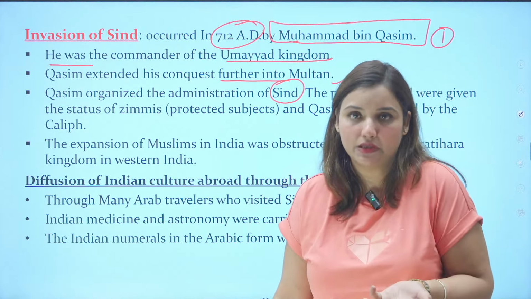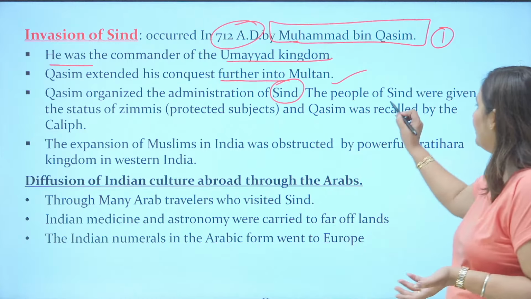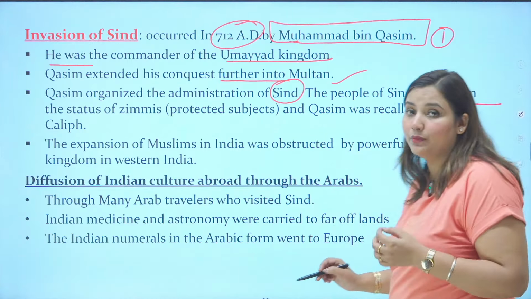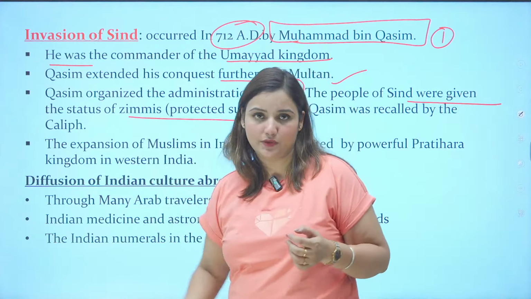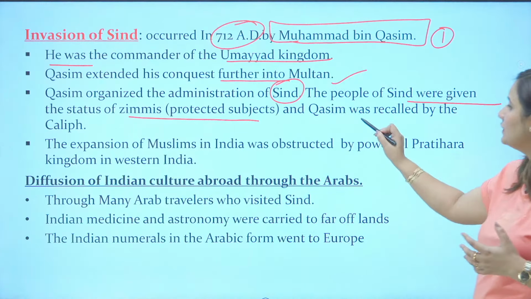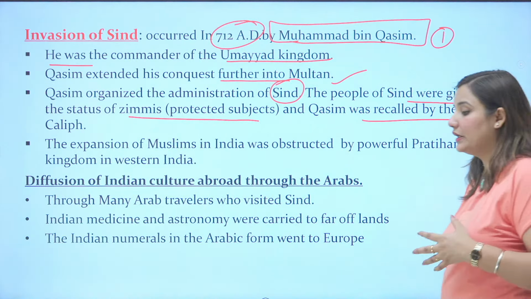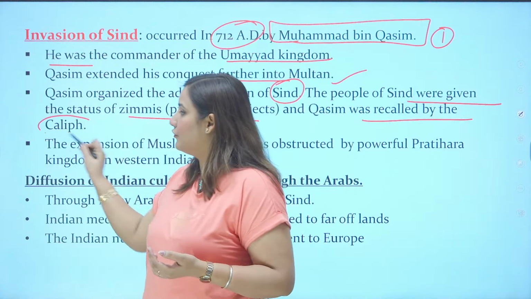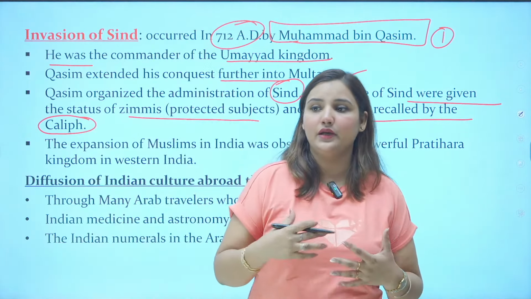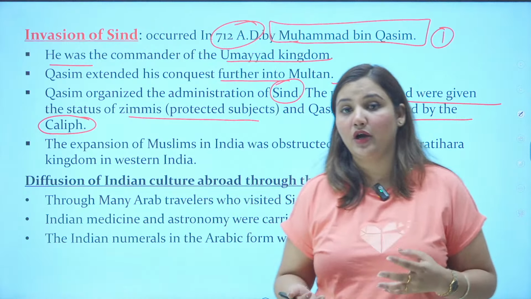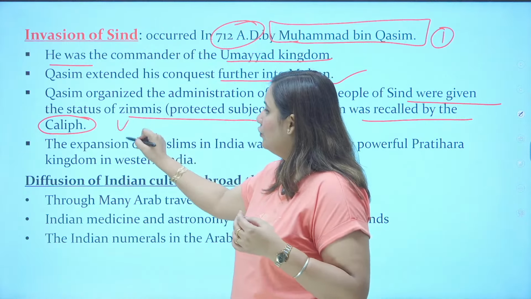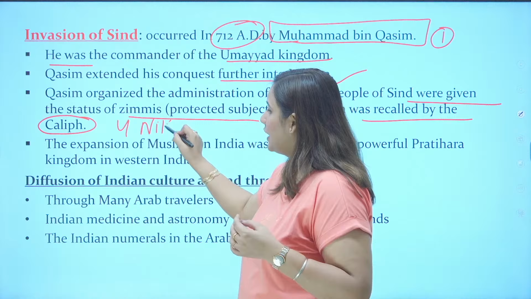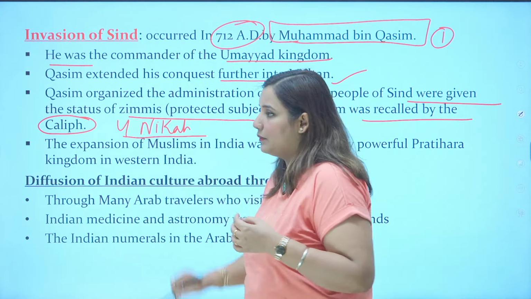Qasim took the responsibility of the people, and the people of Sindh were given the status of zimmis. Zimmis means protected subjects in Islam. So Qasim was recalled by the Caliph. Basically, what was the idea of Prophet Muhammad? Even in Islam, it is permitted to have 4 marriages. They can do 4 nikah in Islam. 4 बार शादी कर सकते हैं in Islam at one time.